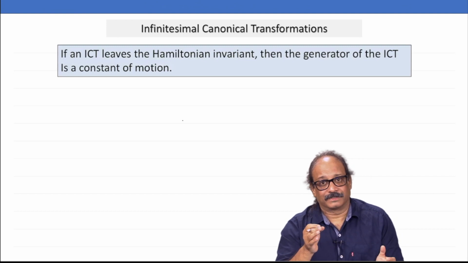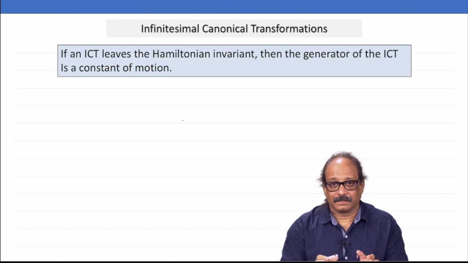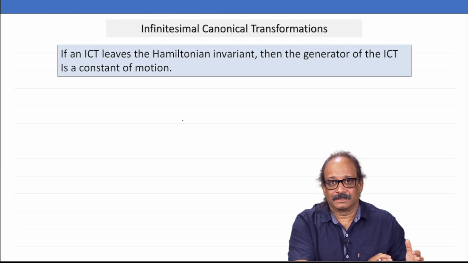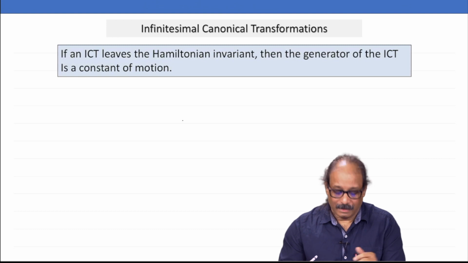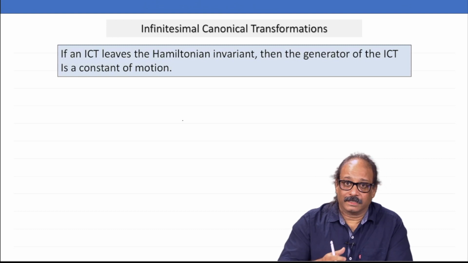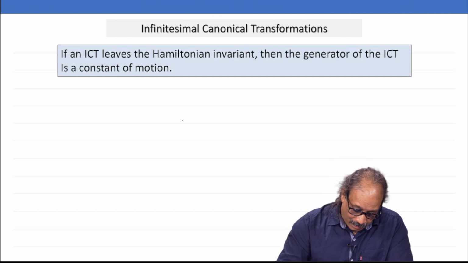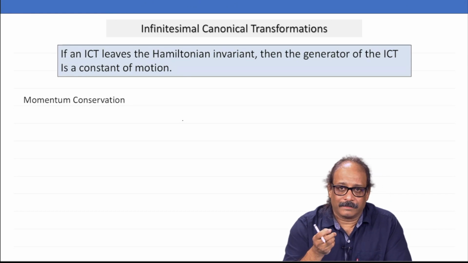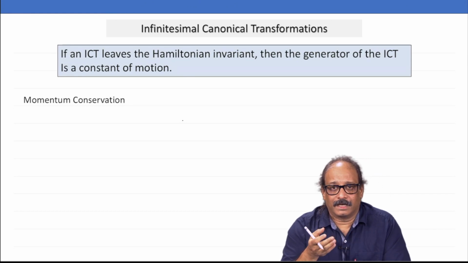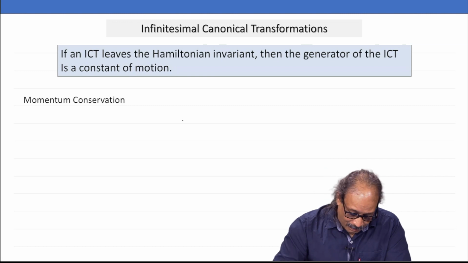Now, this of course gives you a great advantage, a connection between symmetries and the constants of motion, or the conservation principle. Now, look at one example. I want to derive the momentum conservation theorem. Okay.